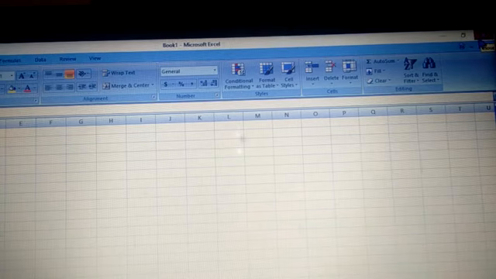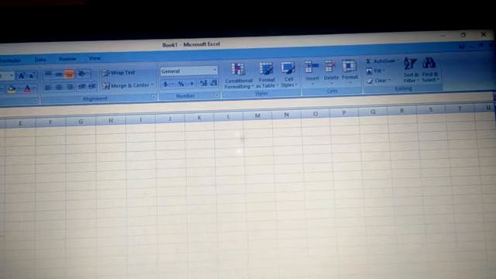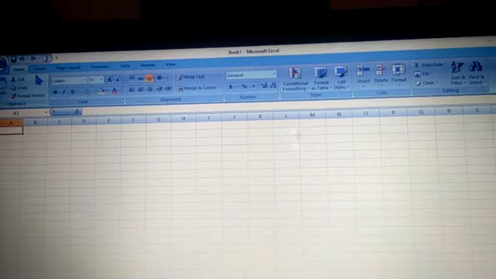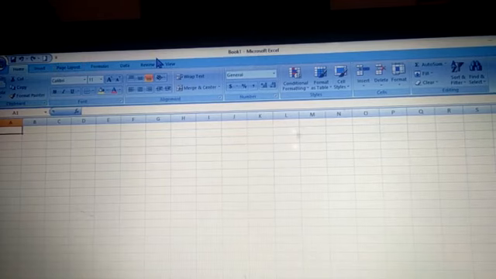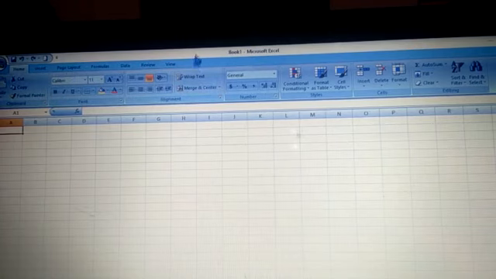There is this close button. Fine. Now after that, children, under this title bar, you can see this space, right? And all these tabs are here. You can see, children, all these tabs are here, right? So children, these tabs are on the ribbon. Okay, this is the ribbon under the title bar.